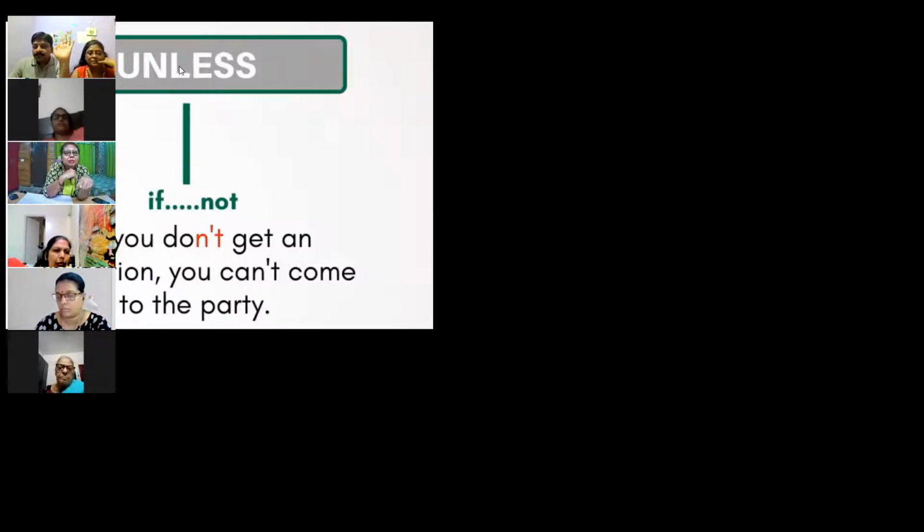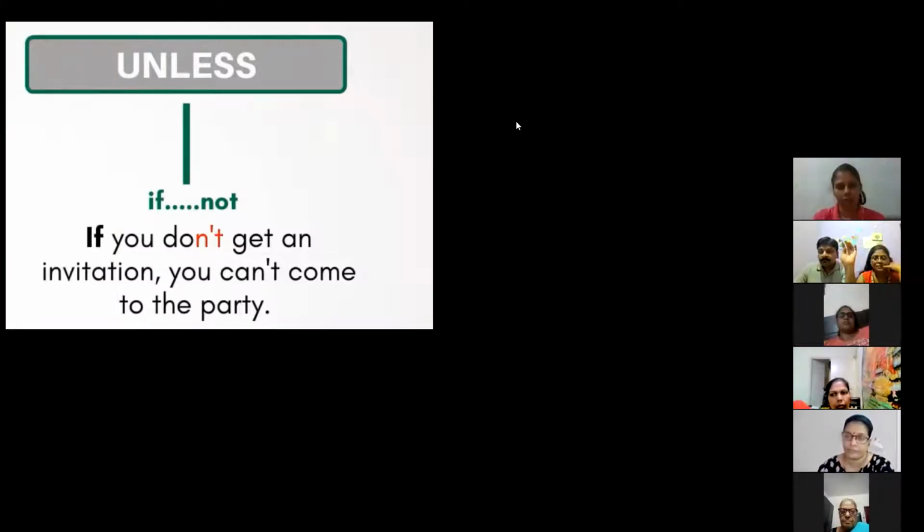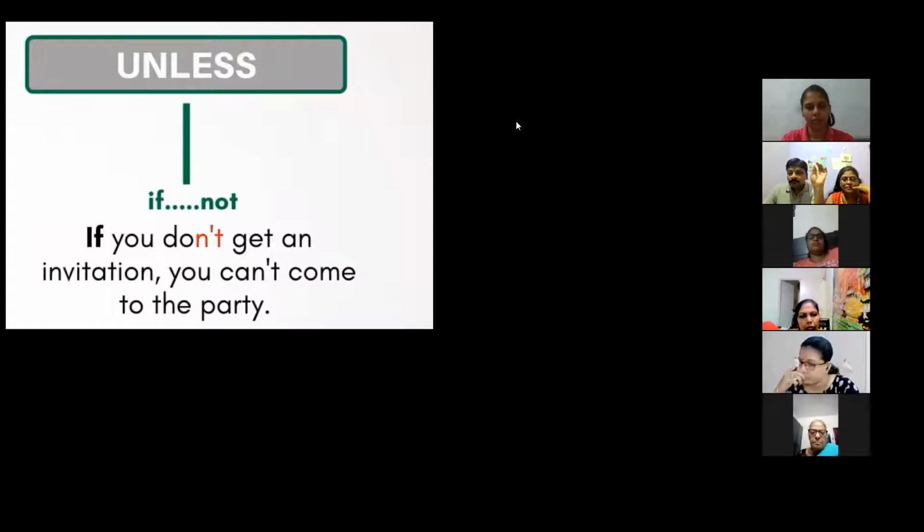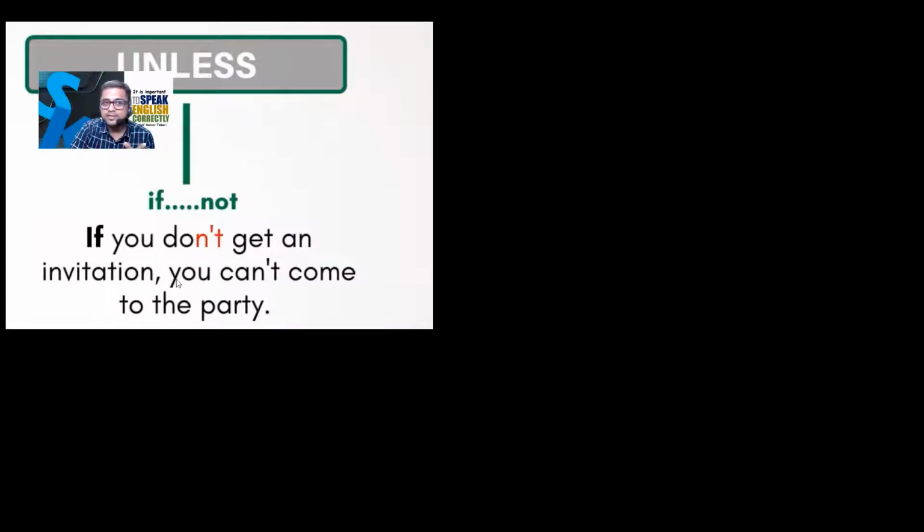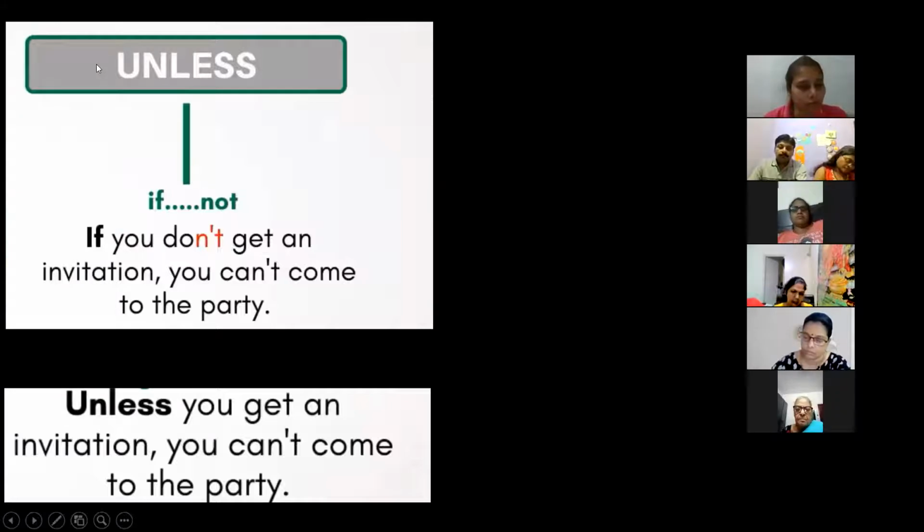You can't come to the party unless you get an invitation. Okay, that's very good. But in this sequence, when you are starting the sentence, you will start the sentence with unless. So guys, please understand where we are using if not, you can use unless. Unless you get an invitation, you can't come to the party. Very good. So these are the ways we can use unless also.